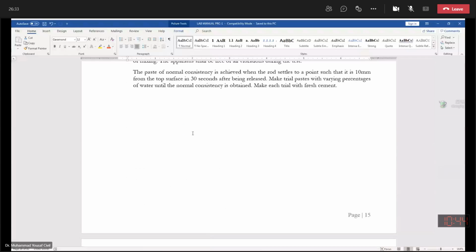Then prepare the paste, do the mixing, and place the paste within the mold. Release the plunger and see the depth of penetration within 30 seconds. Now it may be 9 millimeter from the top of the paste. It means this is not the required value.